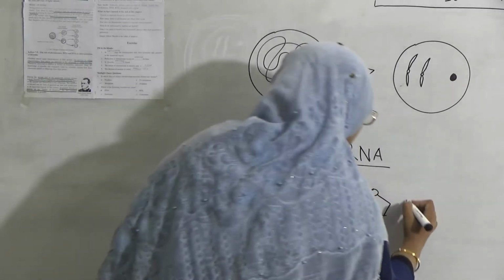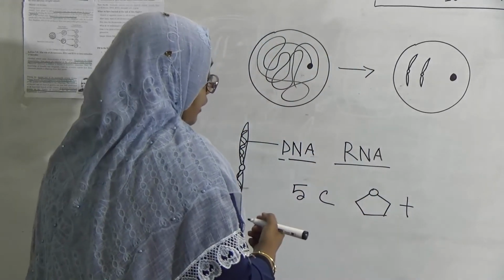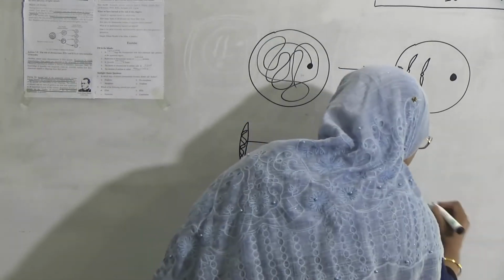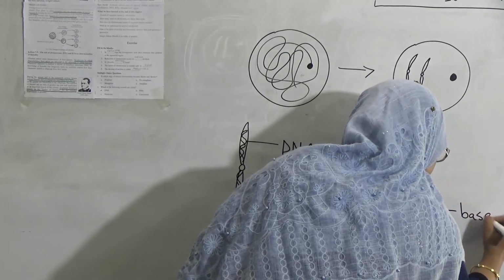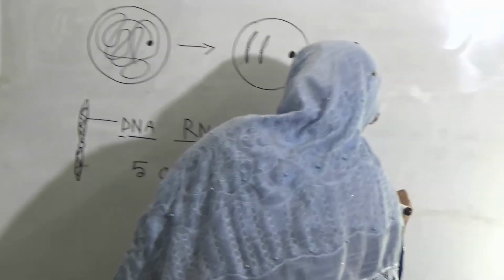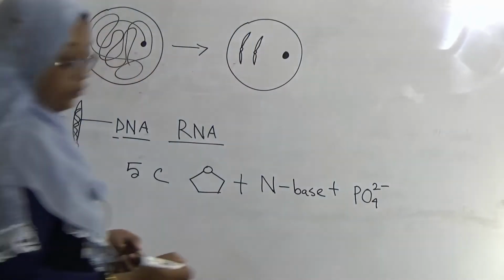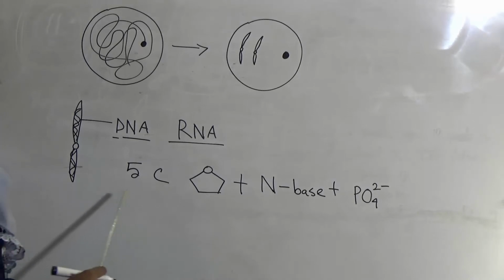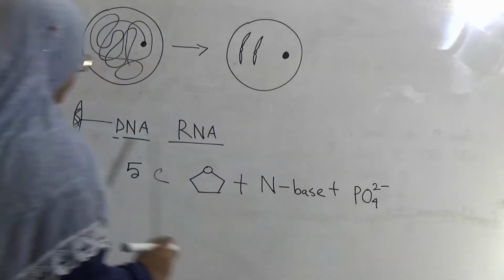And a combination of nitrogen base and phosphate group. It is a combination of 5 carbon sugar, nitrogen base and phosphate group.